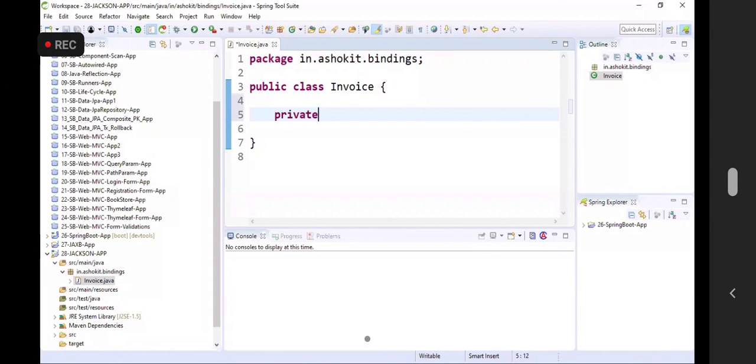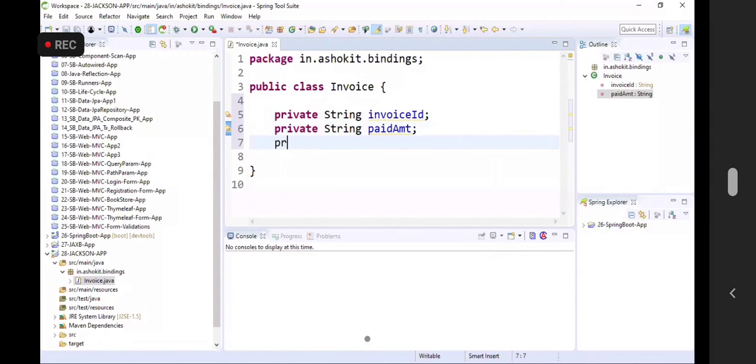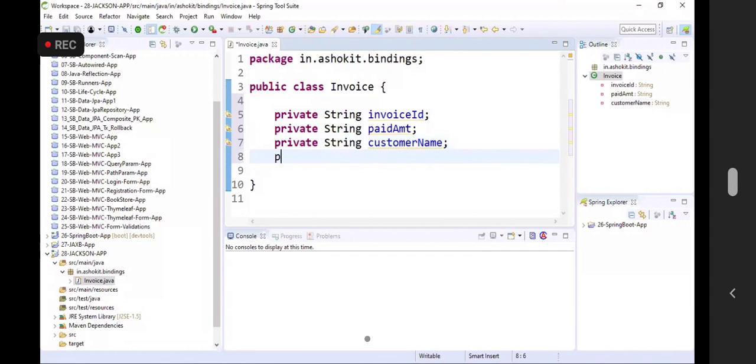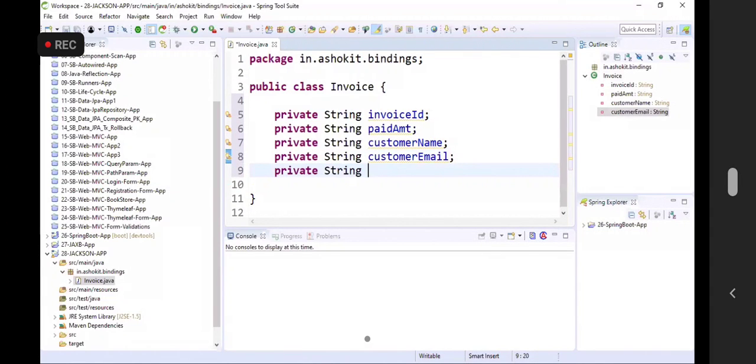Private string invoice ID, private string paid amount, private local date, some date I want to print on the invoice, private local date, or else private invoice ID and private paid amount, private string customer name, private string customer email, private string customer phone number.